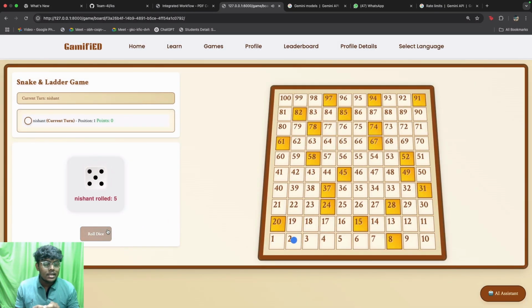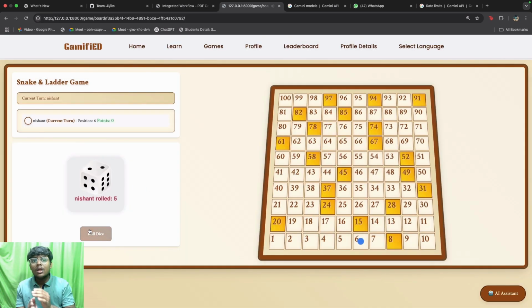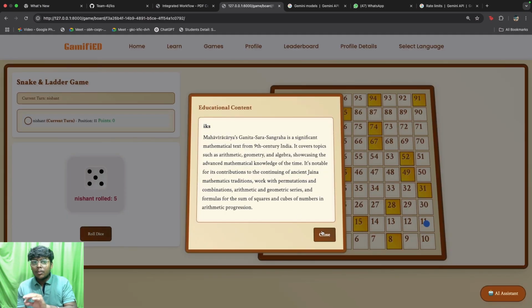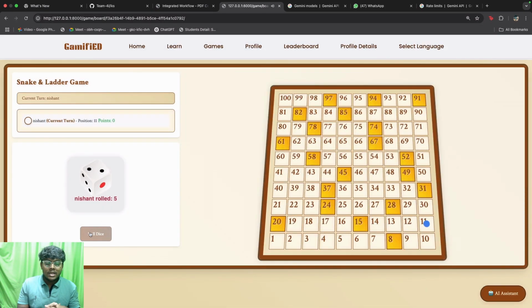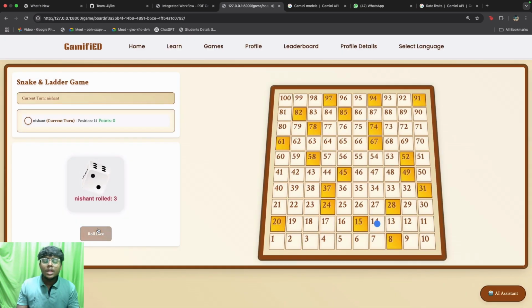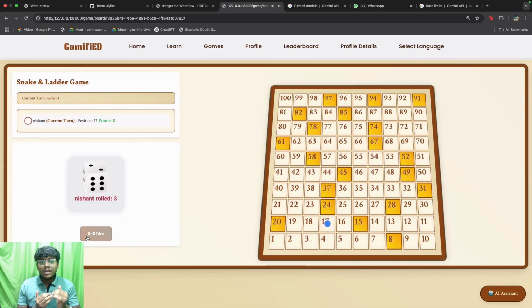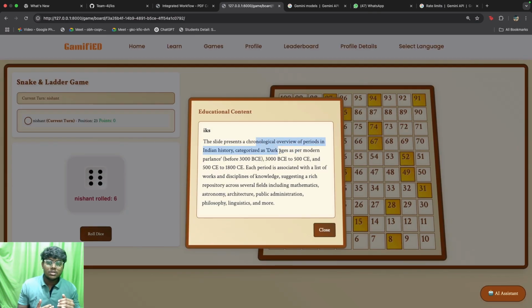At each normal cell, the student reads a piece of information, and this information comes from the level that we have formed using the document that the institution provided for a particular subject. Whenever you roll a dice, you go to either a normal cell or a Snake and Ladder cell, and whenever you reach a Snake and Ladder cell, based on the information that you have read in that particular game, AI will ask you a question, and that question will change every time for every student. So we are not repeating the questions; AI is generating those questions.